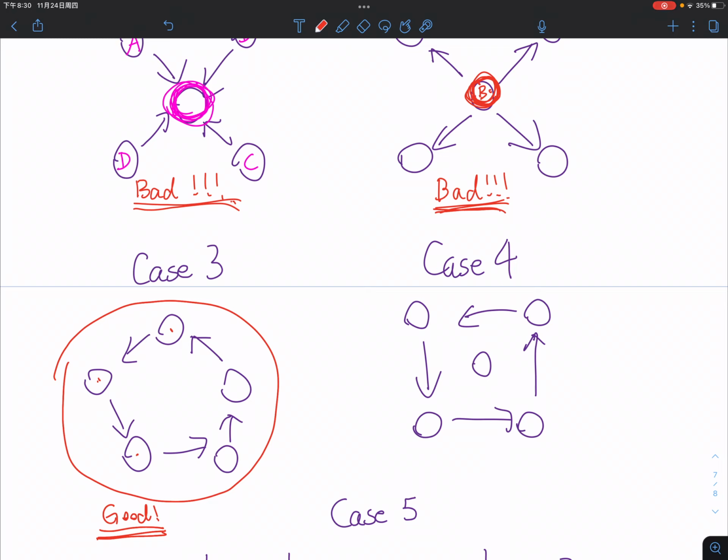What is this? Well, as you can see, this is a loop of 4 towns, right? 1, 2, 3, and 4. Well, from case number 3, we can already say that these four towns in the loop can access each other, correct? But how about the middle one? How about the lonely one in the center? Well,